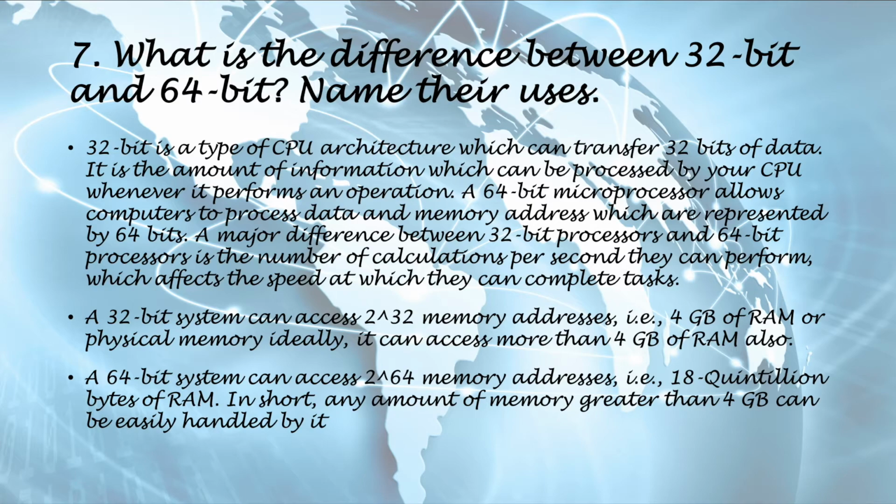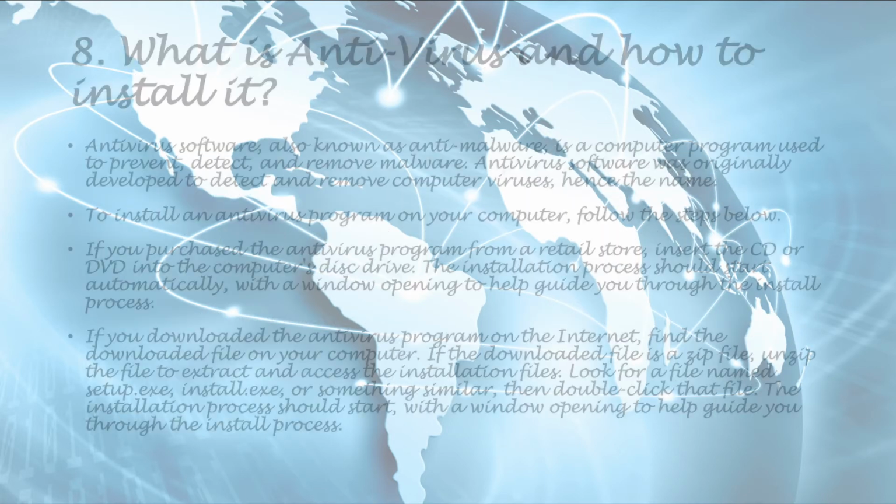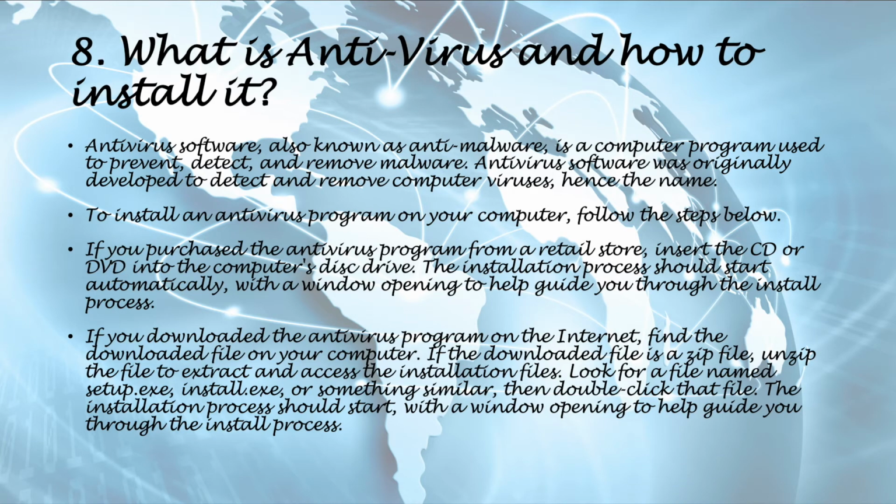Question 8. What is antivirus and how to install it? Antivirus software, also known as anti-malware, is a computer program used to prevent, detect, and remove malware. Antivirus software was originally developed to detect and remove computer viruses, hence the name. To install an antivirus program on your computer, follow these steps.